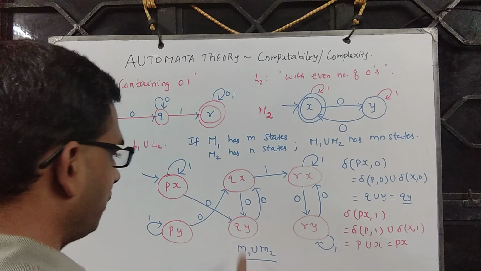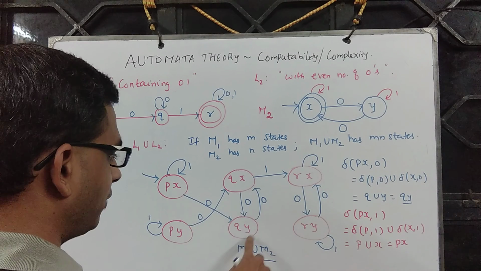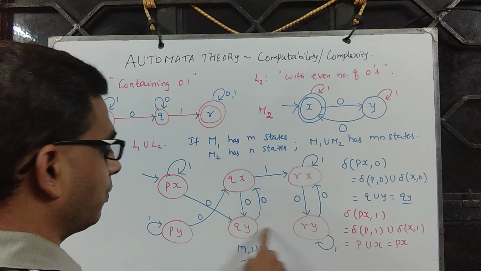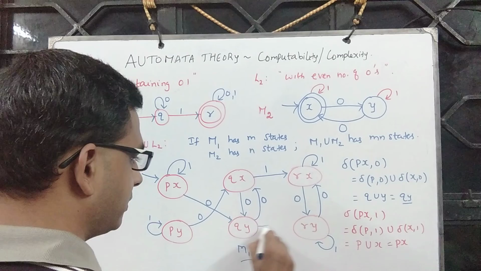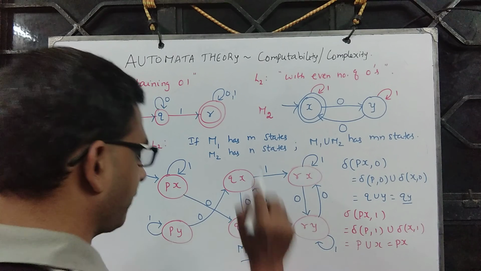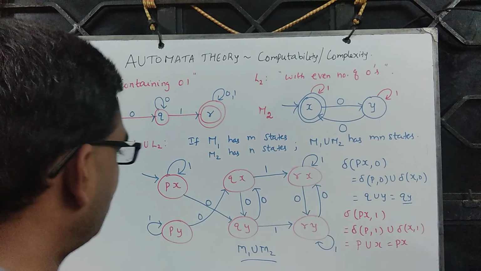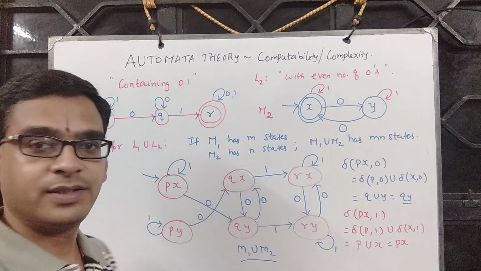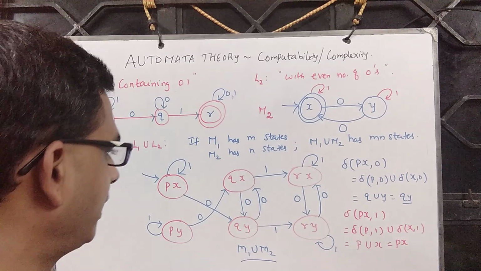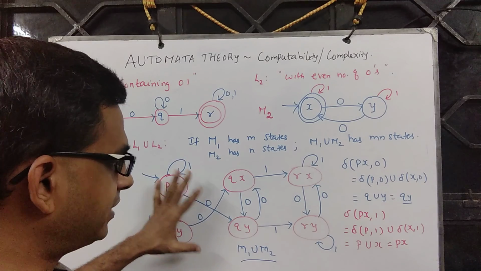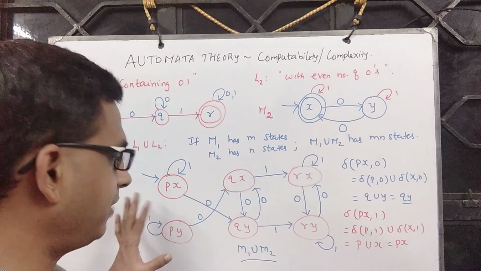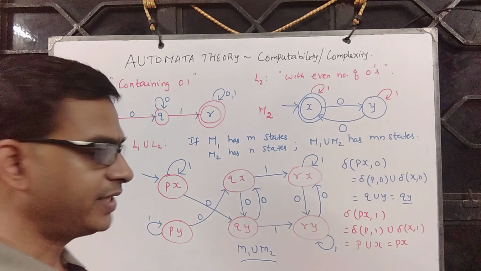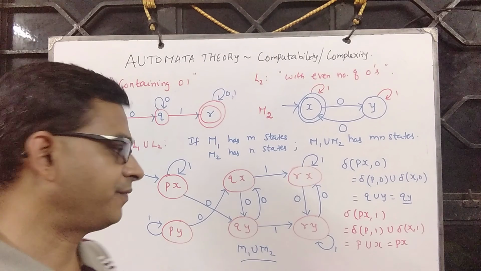Okay. Now Q comma Y, 0 is defined. What about 1? Q on 1 is R, Y on 1 is Y. So we go over here. So now we have defined the automaton and the transition function. The same picture is applicable for M1 intersection M2 also. So the only change is the set of final states.